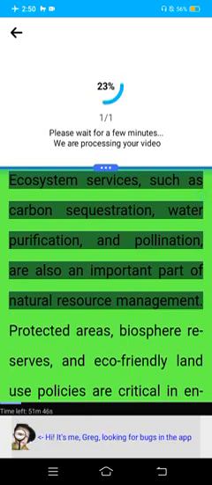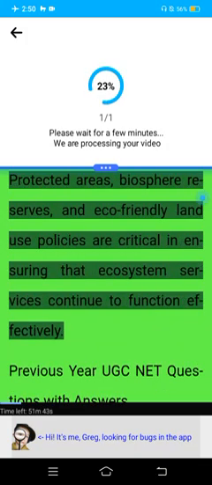Ecosystem services, such as carbon sequestration, water purification, and pollination, are also an important part of natural resource management. Protected areas, biosphere reserves, and eco-friendly land use policies are critical in ensuring that ecosystem services continue to function effectively.